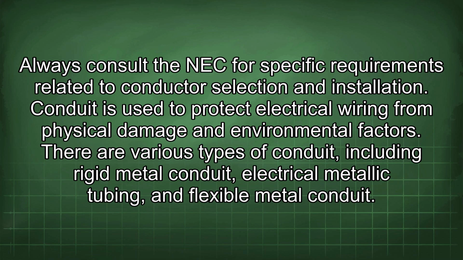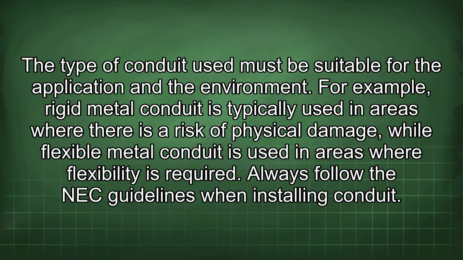Always consult the NEC for specific requirements related to conductor selection and installation. Conduit is used to protect electrical wiring from physical damage and environmental factors. There are various types of conduit, including rigid metal conduit, electrical metallic tubing, and flexible metal conduit. The type of conduit used must be suitable for the application and the environment.